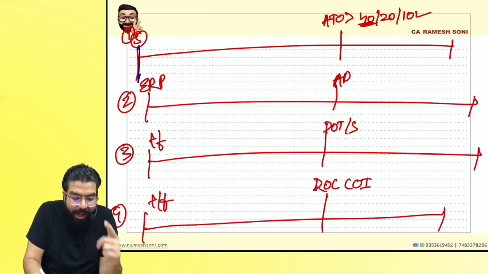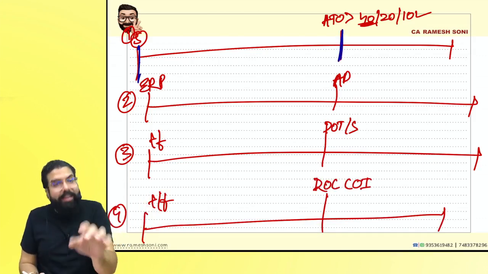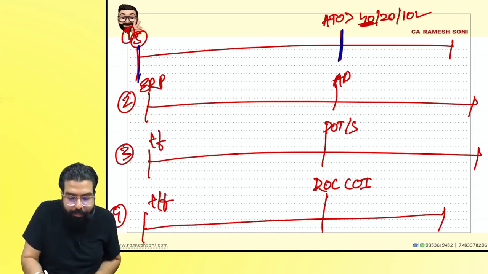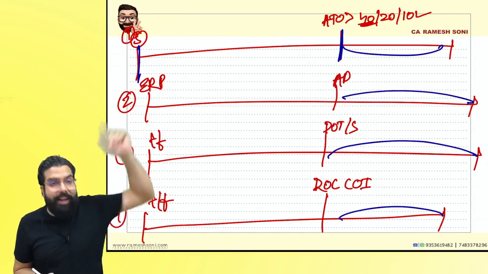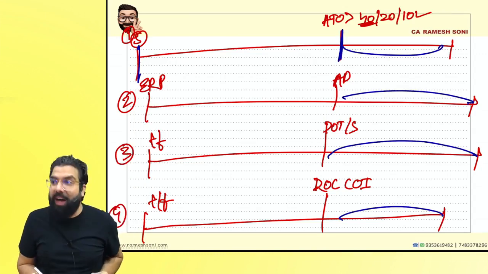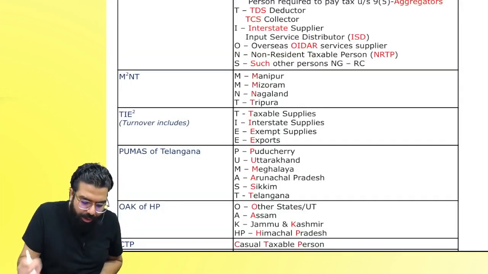Who is liable and when is he liable becomes very important, because from the day you become liable, you should take registration within the next 30 days. That is told by section 25. Right, everyone?